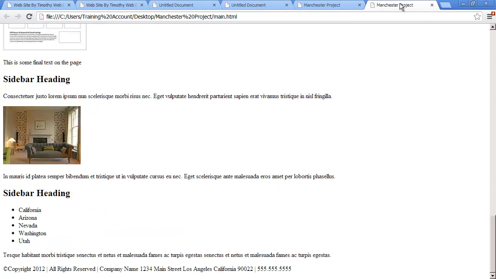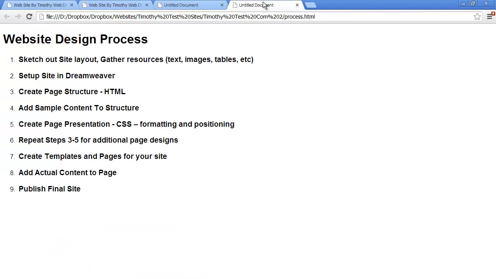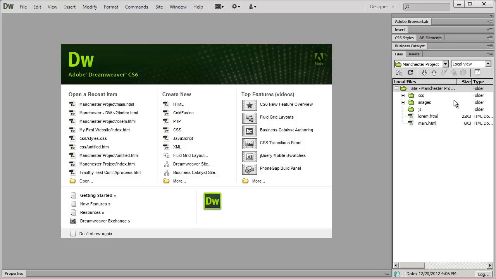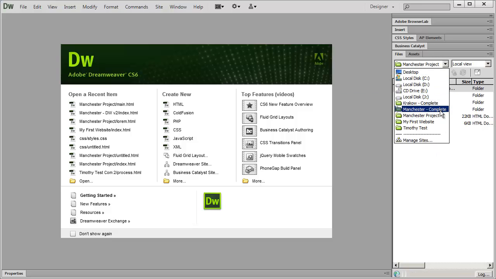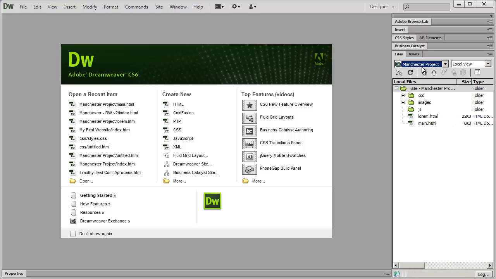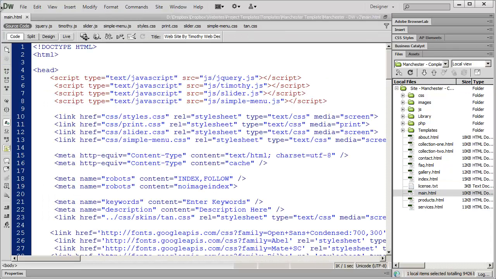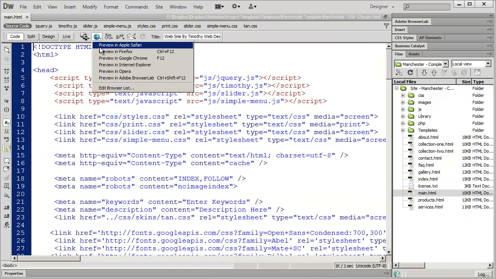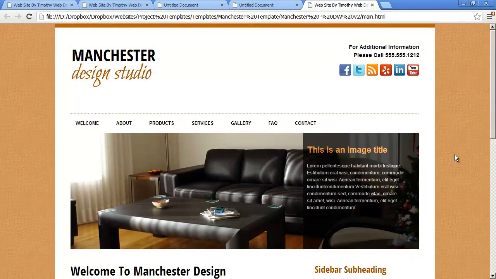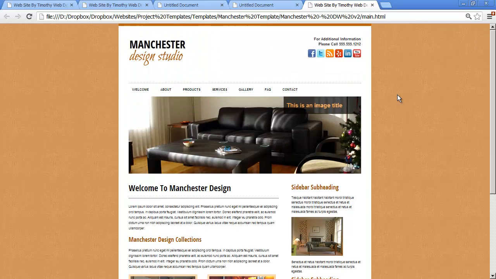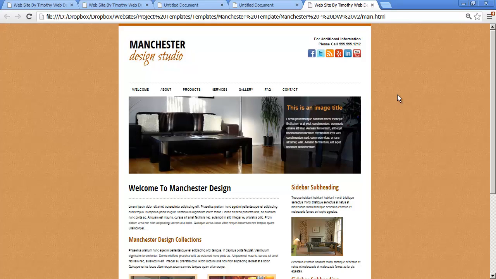And to sort of emphasize that, I'm going to go ahead and close these items off here. And I'm going to come back into Dreamweaver and close these items. And here is the completed version of the Manchester project right there. And I'm going to go ahead and open up main.html here and preview it in my browser. There we go. And you can see the page looks exactly the way it should.